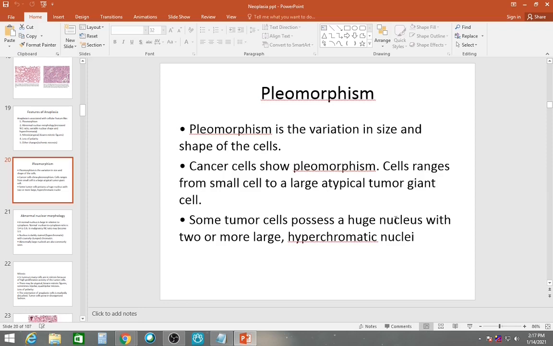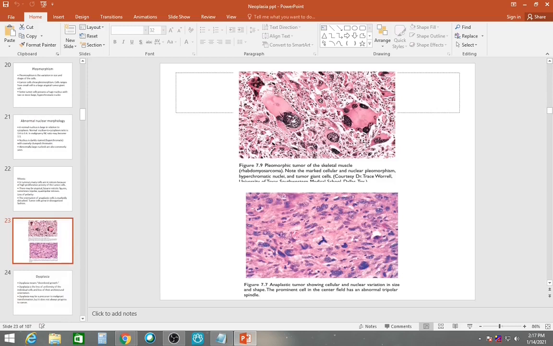Some tumor cells possess a huge nucleus with two or more large hyperchromatic nuclei. This one. These are tumor giant cells. They are very large. They have abundant cytoplasm. But this is also a giant cell, and this has a very high nucleocytoplasmic ratio. You can see that they show hyperchromasia.